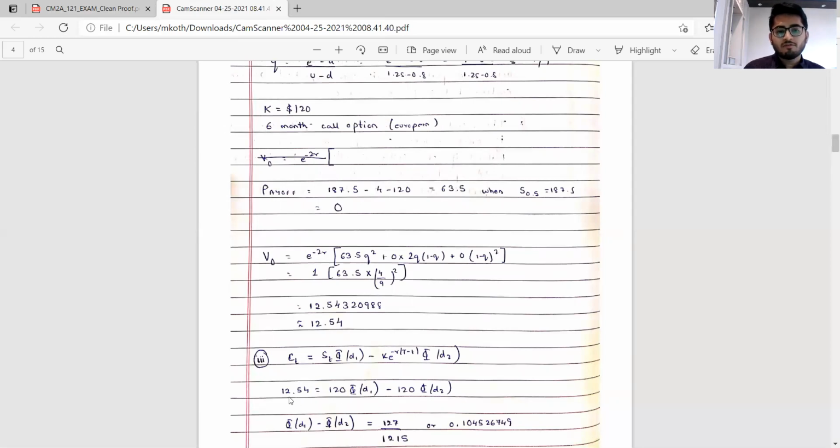So you have 12.54 is equal to 125 D1 minus 125 D2. You can maybe try different values for sigma. So I tried it with first 30%, then I tried it with 40%. I interpolated between these and I got what? My answer to be close to 36%. Again, some of you might have used Excel to calculate these.